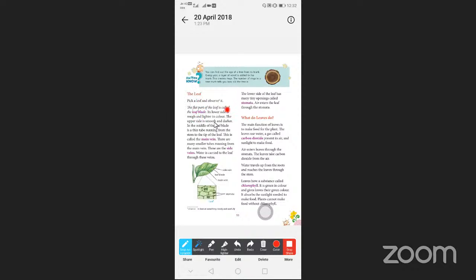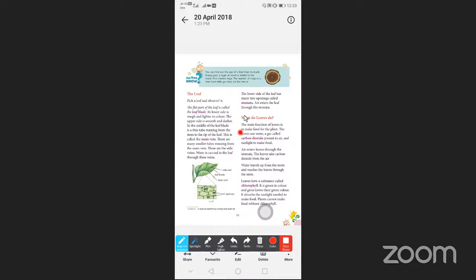Okay. So next are the parts of a leaf. Pick a leaf and observe it. The flat part of the leaf is called the leaf blade. Its lower side is rough and lighter in color. The upper side is smooth and darker. In the middle part of the leaf blade is a thin tube running from the stem to the tip of the leaf. This is called the main vein. There are many smaller tubes running from the main vein. These are the side veins. Water is carried to the leaf through these veins.